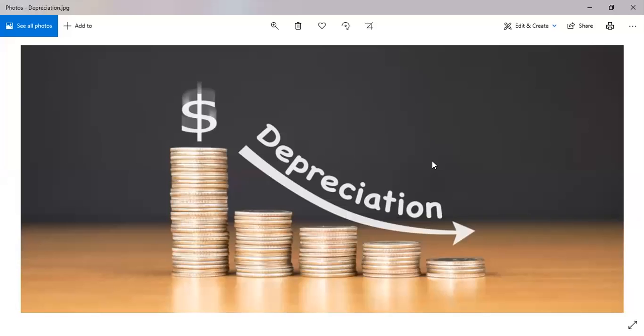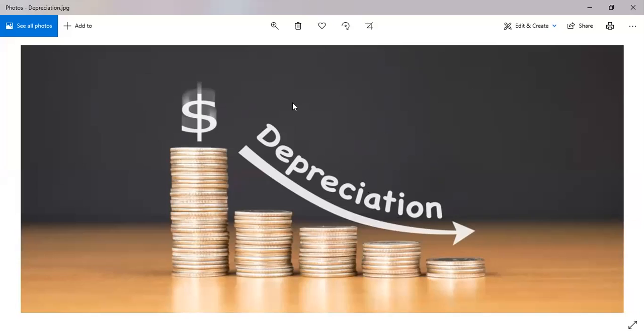Good day, everyone. This is our discussion for adjusting entries. And this is one of the so-called adjustments or adjusting entries again, which is called depreciation. So basically, depreciation is that particular process by which the values of property, plant, and equipment under PAS 16,